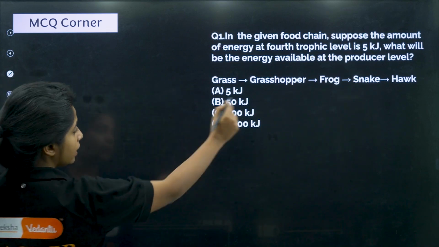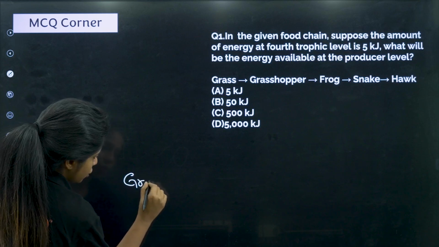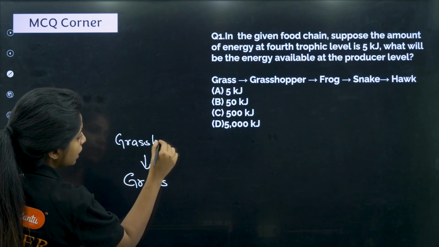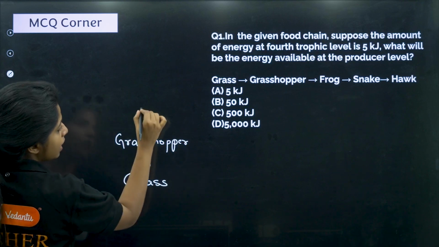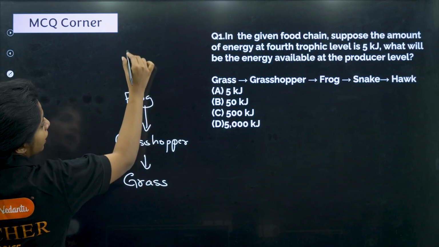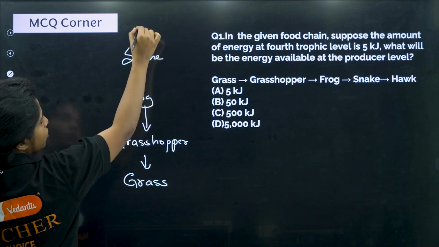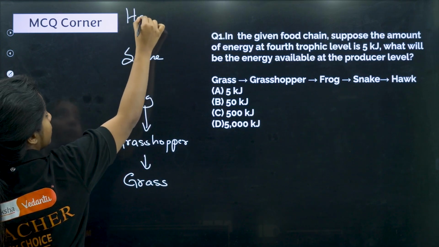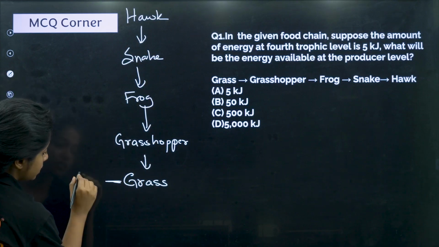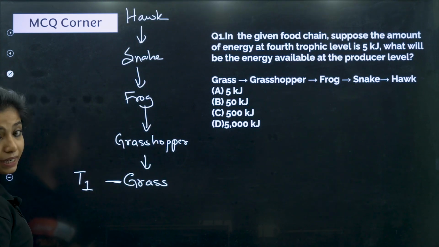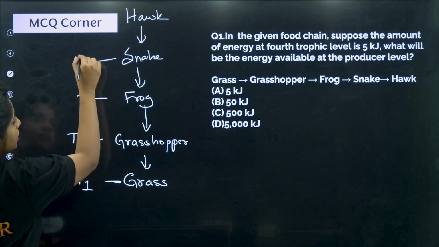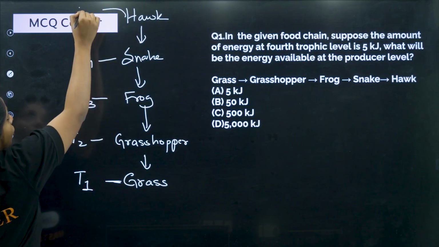So basically, over here there is grass, my dear children, and grass is being eaten by not so cute little grasshoppers, and the grasshopper is being eaten by a frog. Frog is eaten by a snake, and snake is also not left. It is also being eaten by a hawk, which is a bird. Now I'll say grass is at trophic level 1, T1. This is at trophic level 2, this is trophic level 3, this is trophic level 4, and this guy is at trophic level 5.